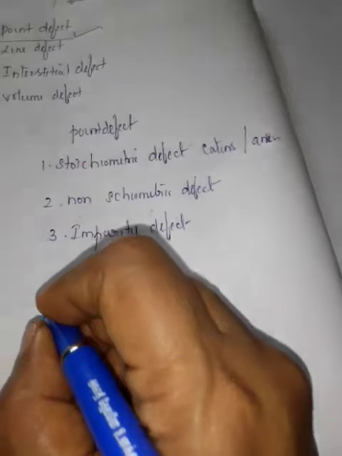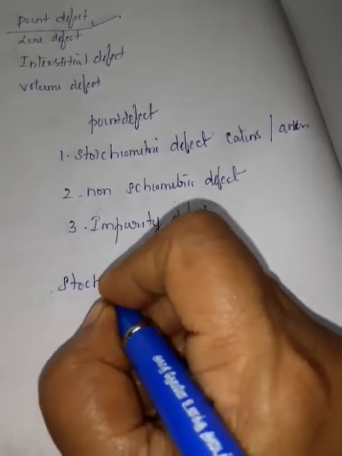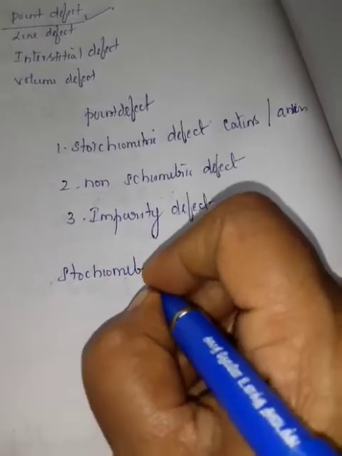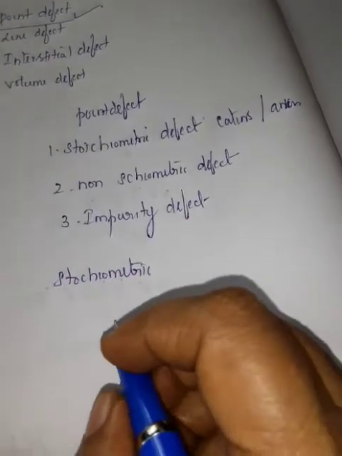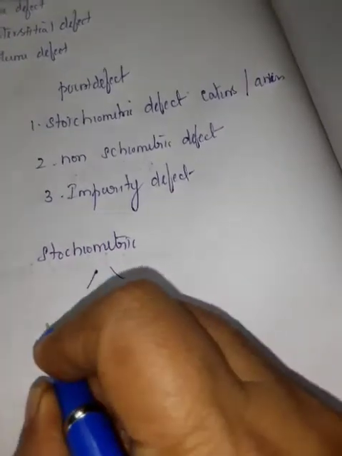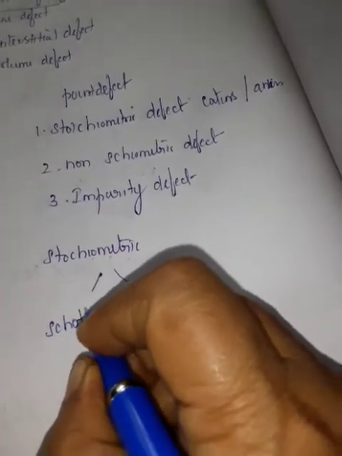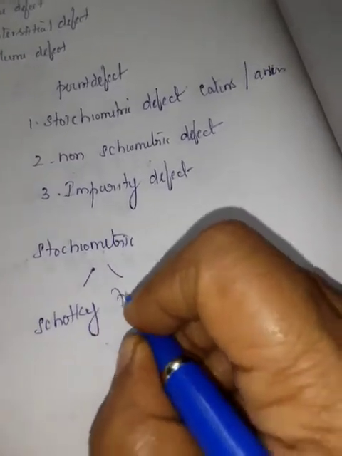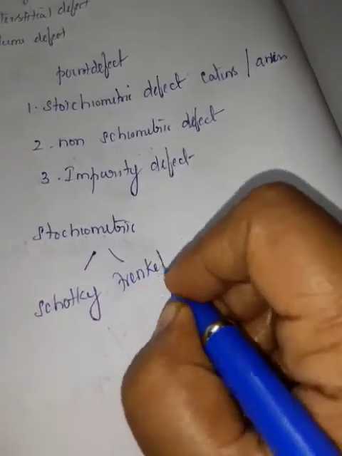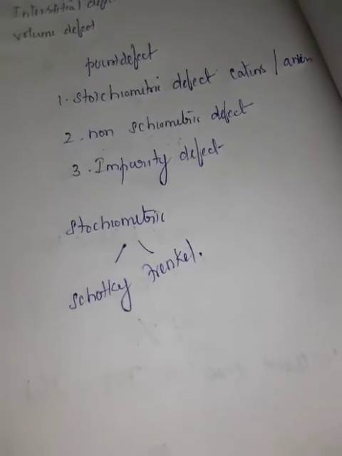First, stoichiometric. It is divided into two types. One is Schottky defect, another one is Frenkel defect.